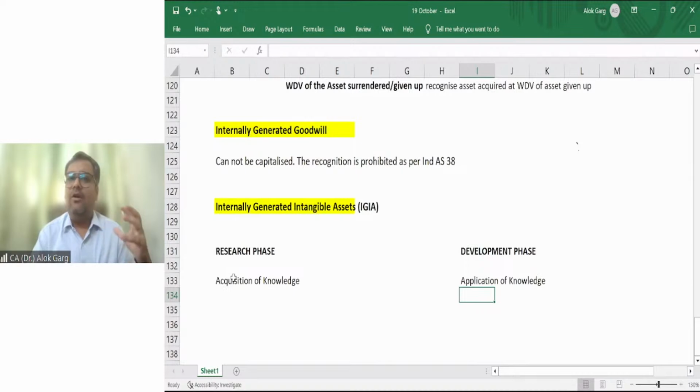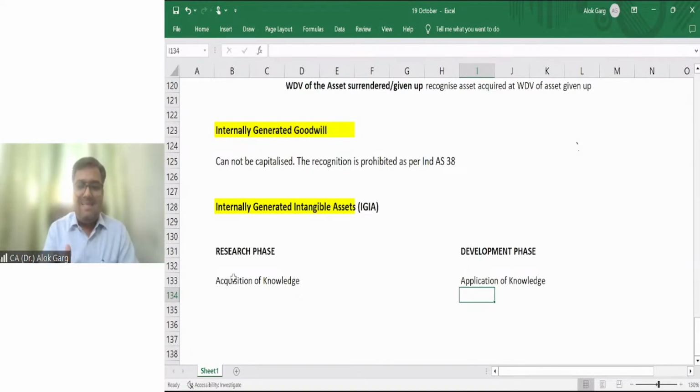You are acquiring a lot of knowledge, but your knowledge will be fruitful and you will be able to apply it in the practical world when you become a chartered accountant, right? So whenever you are acquiring the knowledge, it means there is a research phase.